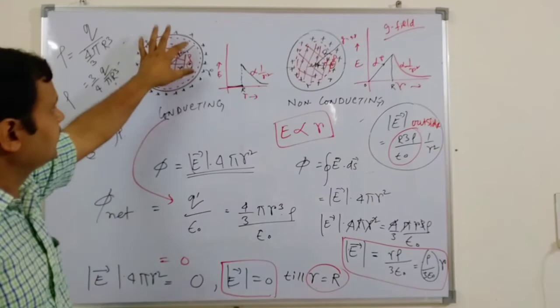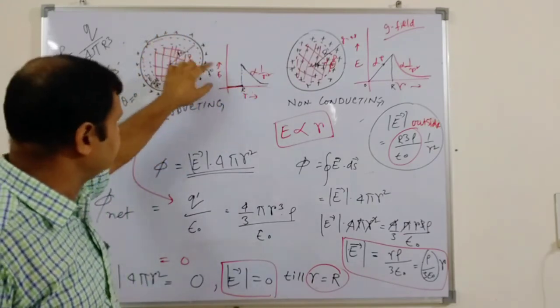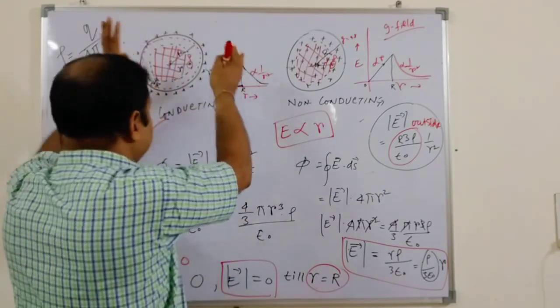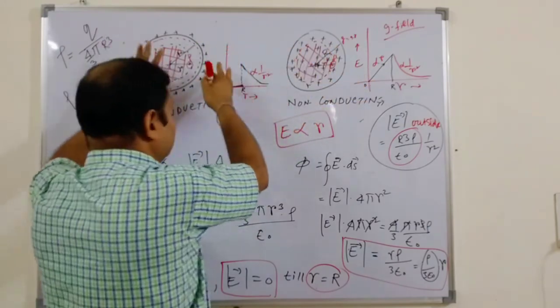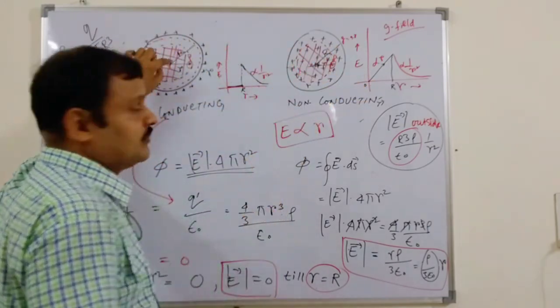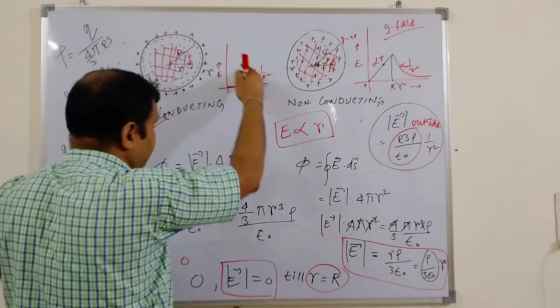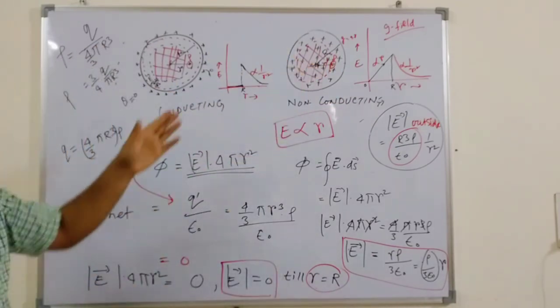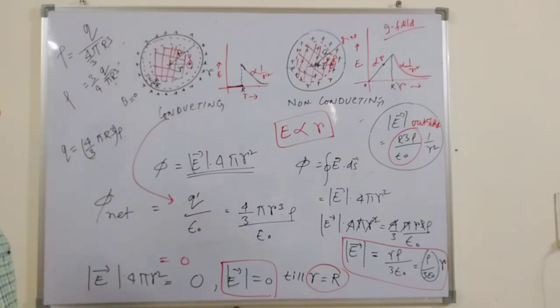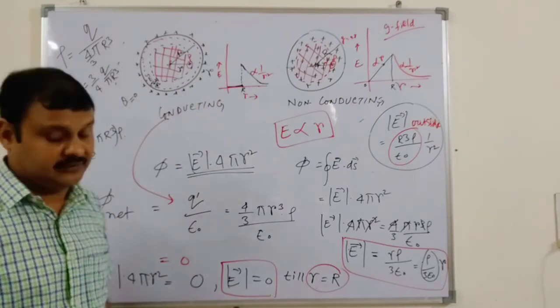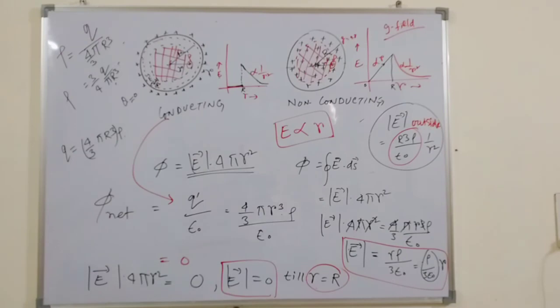But once you go outside the radius of both the cases, it is the same, because the total charge of both will be the same. You can consider it a point charge. If you consider an outside point, the electrical field will start reducing as per the inverse square law of the distance. So hope you have understood this. Thank you.